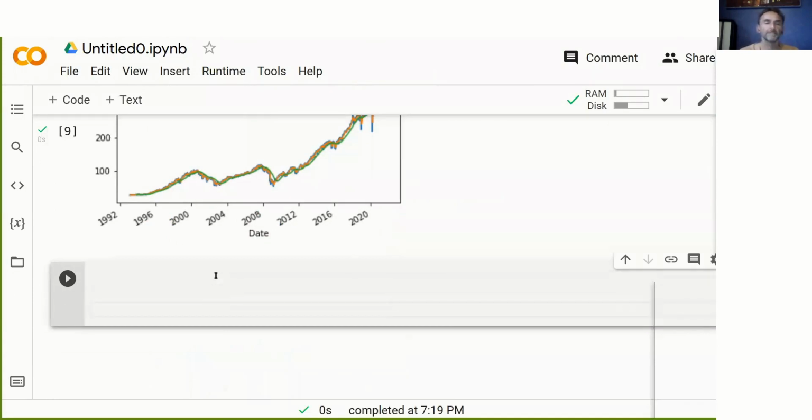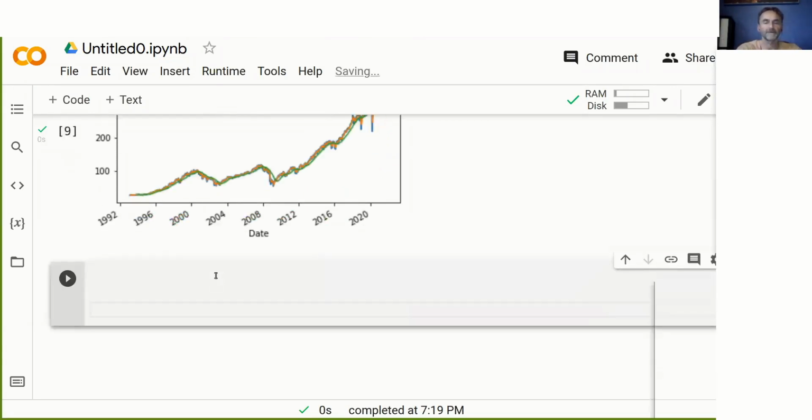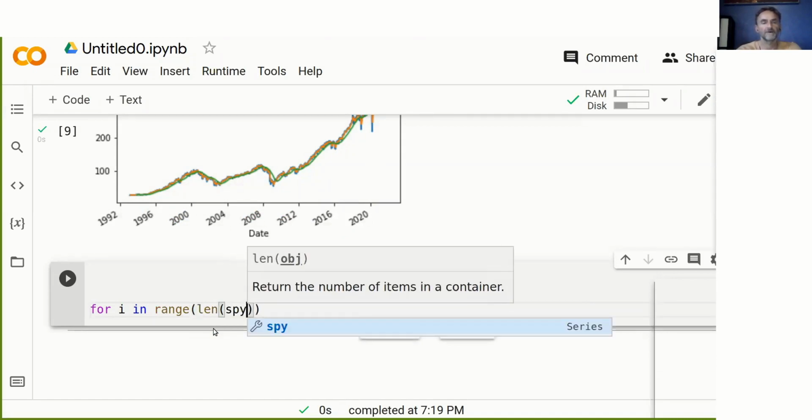Okay, so the first element that we need in a backtest is a loop that runs through all our time steps. So what I usually create first is this loop that steps through time and provides us with the price data and also with our trading signals. The way to do this is just Python: for i in range(len(SPY)).